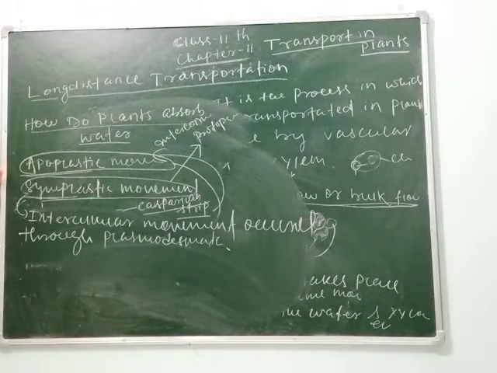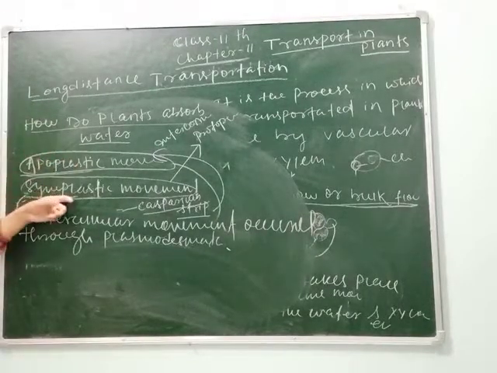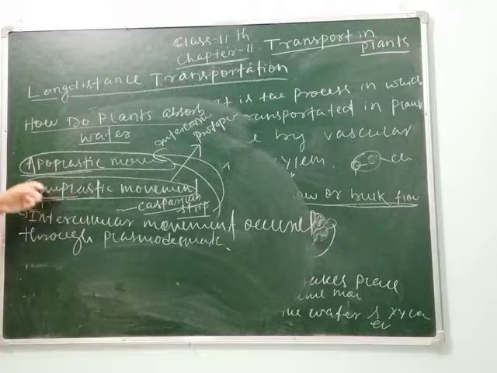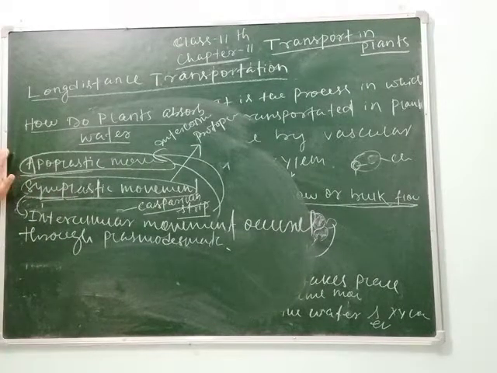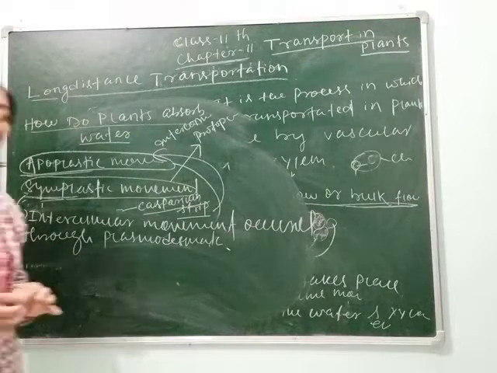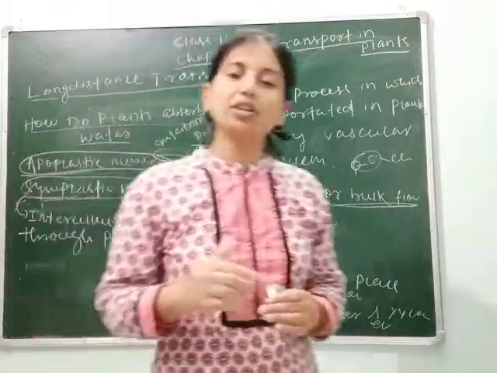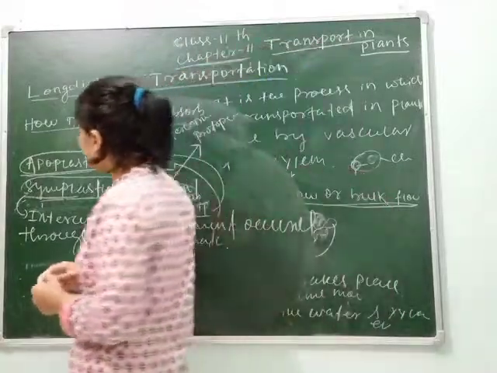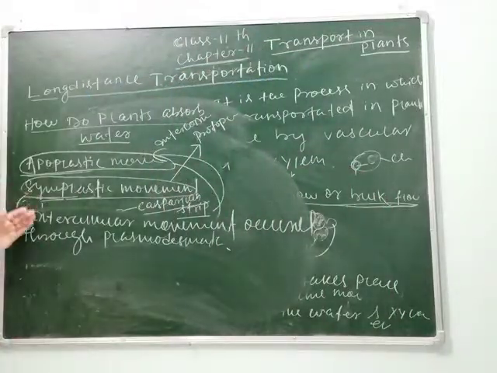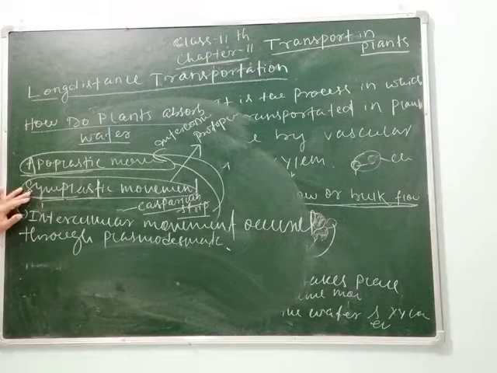Means in apoplastic movement, the movement of water is more, and in symplastic movement, the movement of water is less. That's why we can say that most water flow in the roots not only occurs through the symplast but also through the apoplast. Both these processes help the plant in the movement.